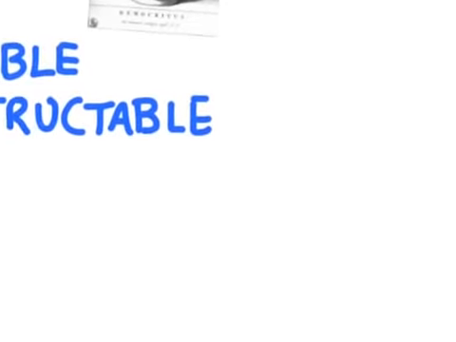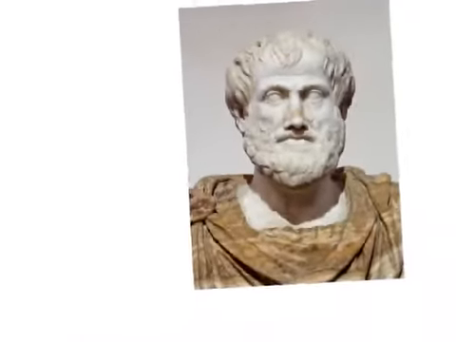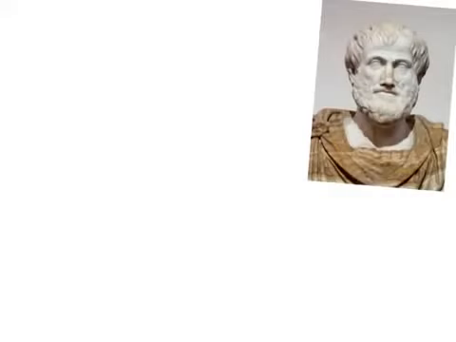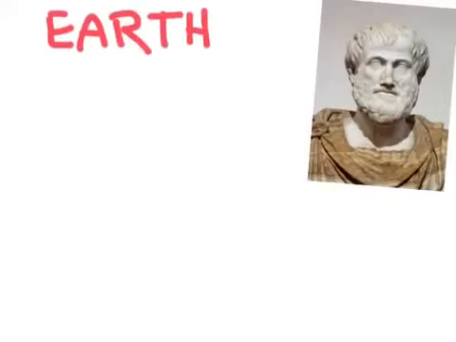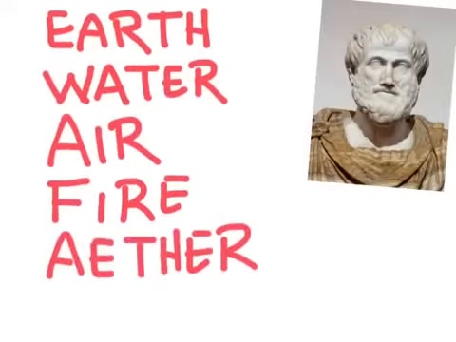At the same time Democritus lived, there was another popular idea of what matter was made of. This idea was proposed by Aristotle, another ancient Greek philosopher who lived around the same time as Democritus. Aristotle did not believe that matter was made up of tiny particles called atoms, but rather that matter was made up of 5 basic elements: earth, water, air, fire, and ether.